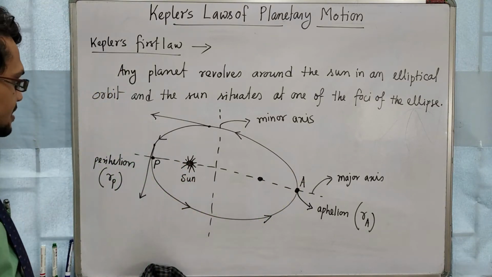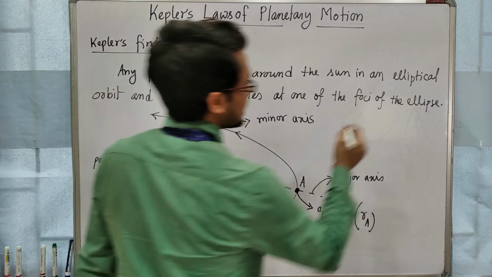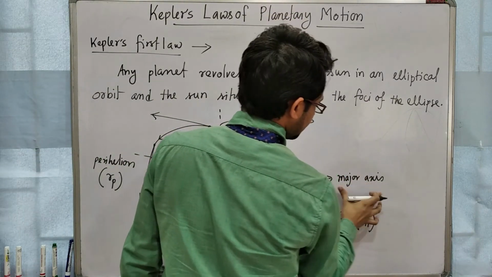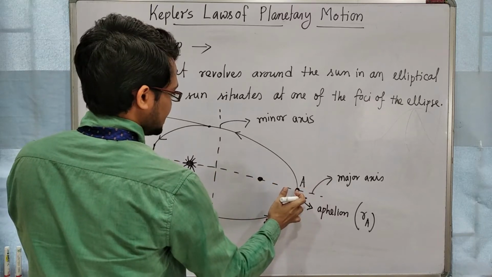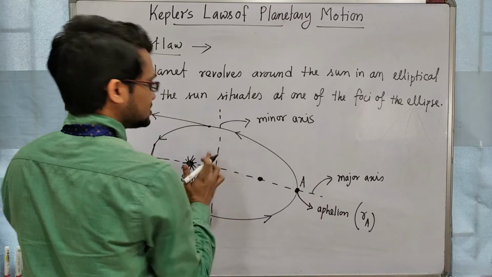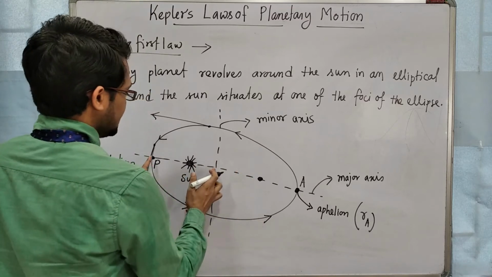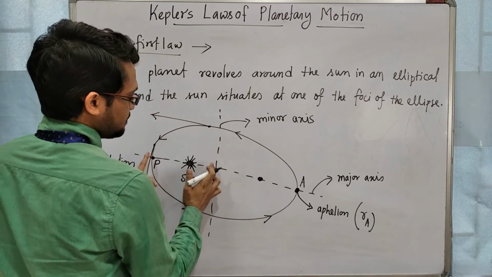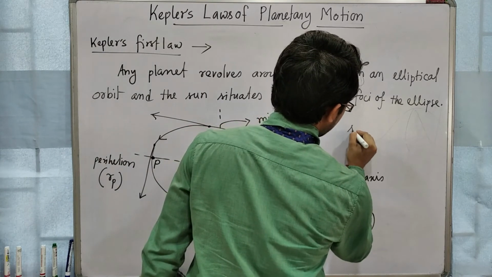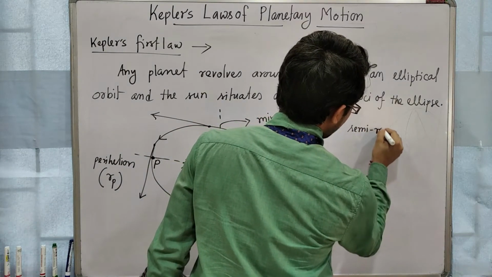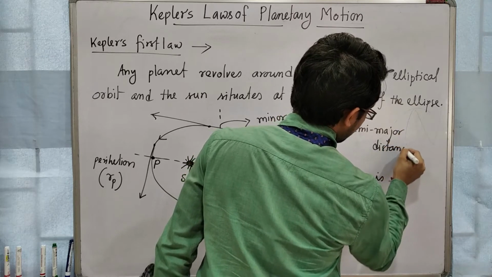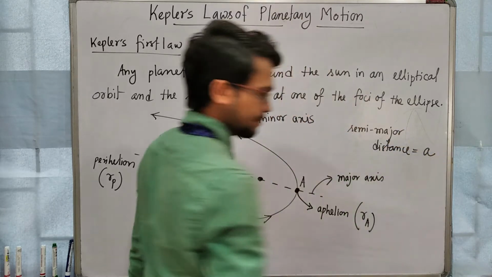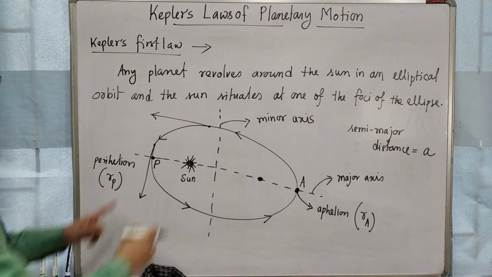Clear? And the semi-major axis. This is the major axis, this is the major distance. The semi-major distance or semi-major axis will be half of this distance. The semi-major distance is denoted by A. What will be A?